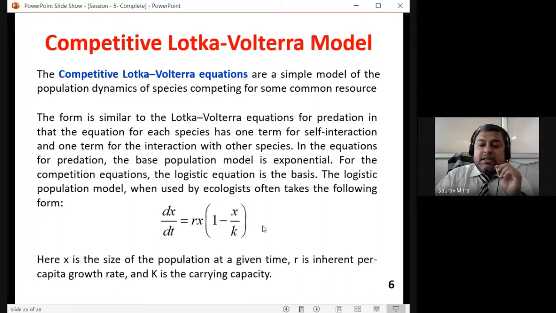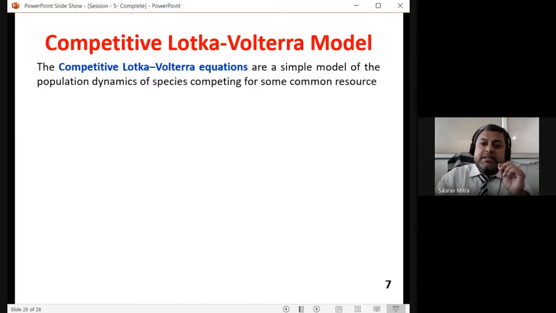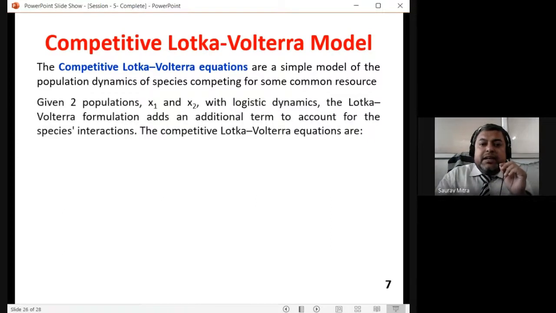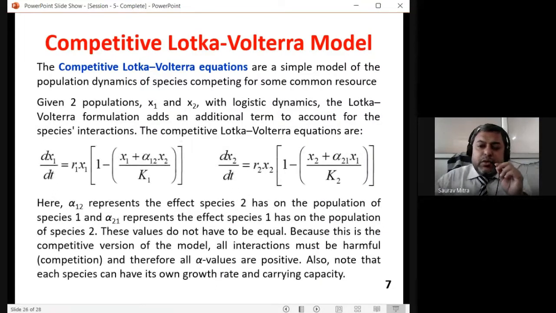So here there are two new terms. Previously it was only rx. Now that rx is there, but the next term is rx squared divided by K, where K is called the carrying capacity. And this is for the two models, because for both prey and predator the model should be there. So this is a simple model of the population dynamics of species competing for the same source.